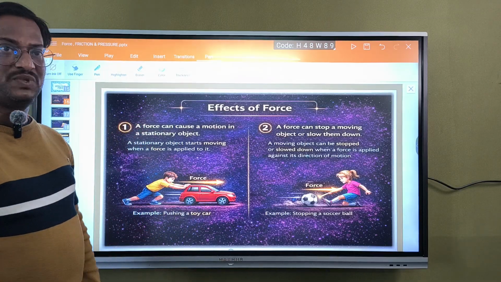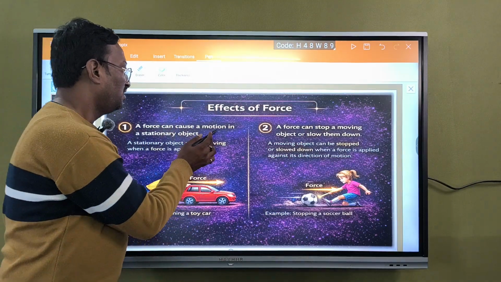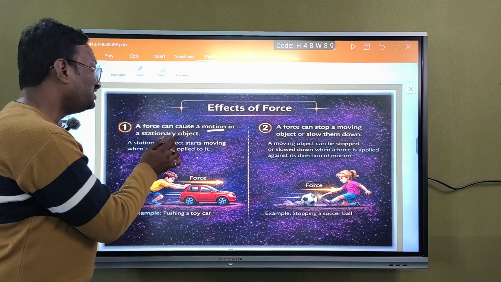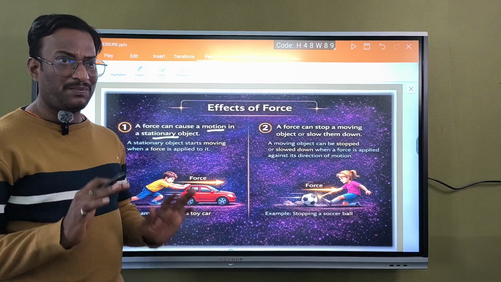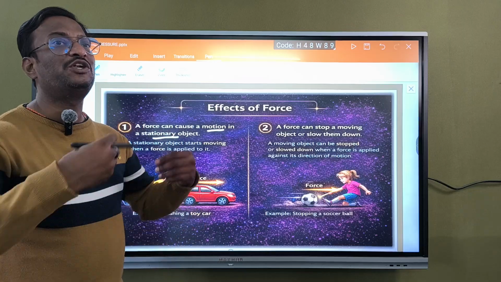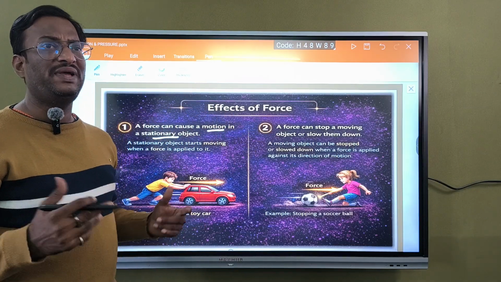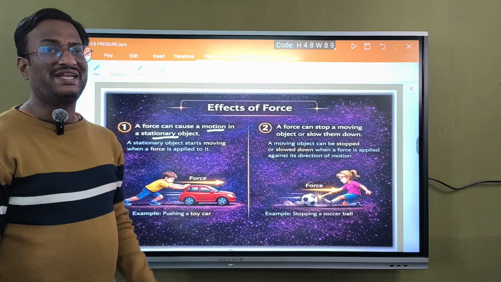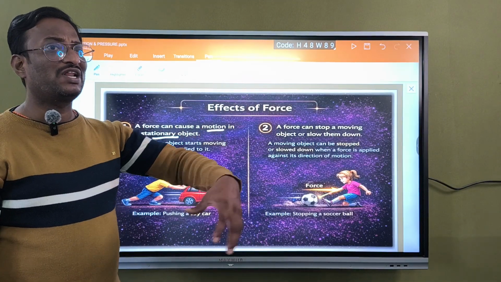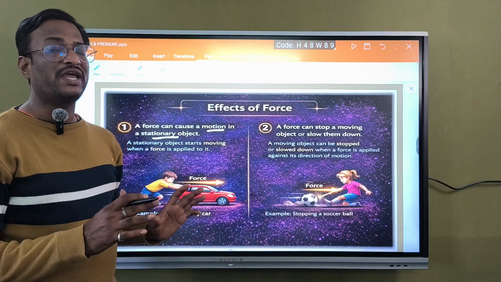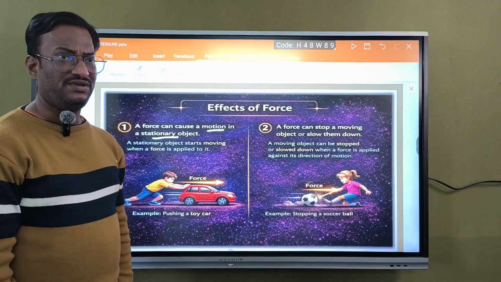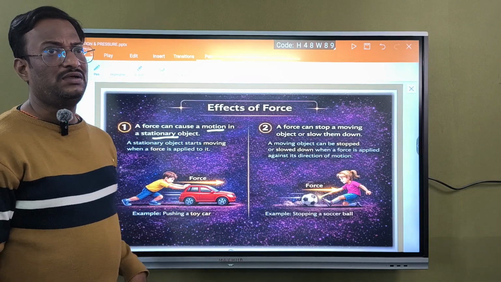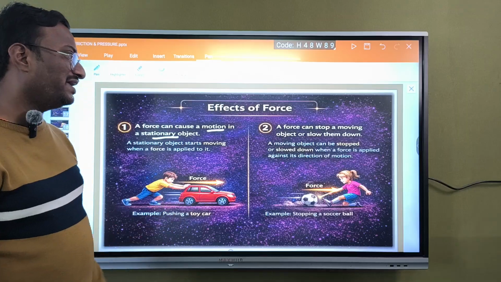Go for the first one. A force can cause motion in a stationary body. Suppose the body is at rest, it will come into motion if you apply force. The best example is if you kick a football, it will move. Since before the kick the football was at rest, it comes into motion. Even if you apply some sort of force on a toy car, it will move. Okay, this is the example.